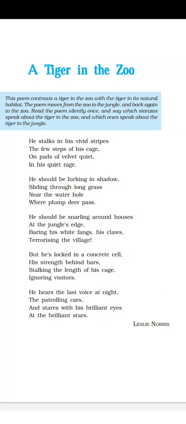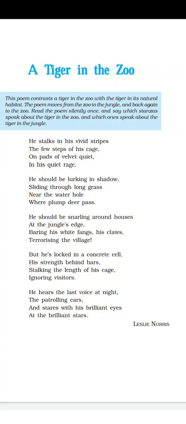His strength behind bars, and he is behind bars. Bars means the iron bars. So he is showing his strength behind bars. It means he has to show his strength behind bars, right?